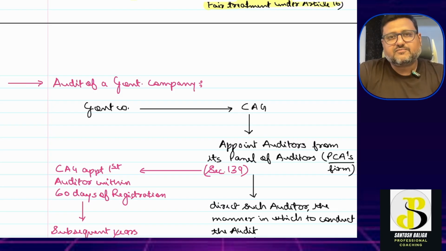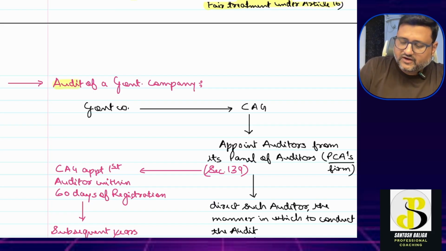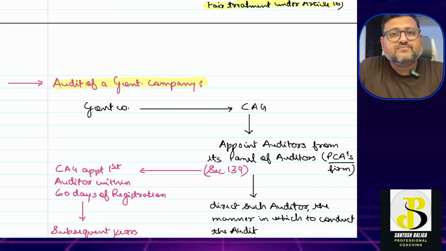The last part of this video is the audit of the government company. How will the audit of a government company happen? The audit of the government company is done by the CAG. CAG means Comptroller and Auditor General of India. For all public companies, government companies or public departments, wherever public money is used, to ensure there is no misuse of public money, the CAG is the only authority given powers under the Constitution to audit such companies.